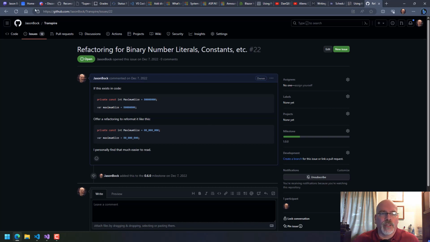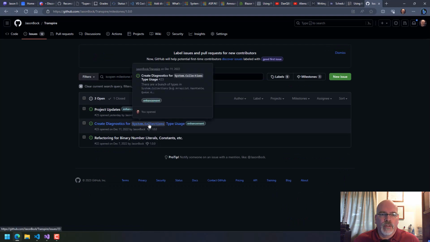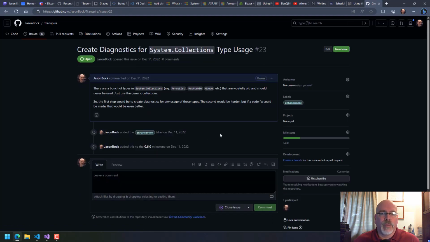But we're going to do this one, and then the other one is the System.Collections type. I thought maybe do a code fix for this, but that'd be really hard. But I want to do something to say if you're using any type within System.Collections, and using can be a whole bunch of things. Maybe you're newing one up. Maybe you're defining a type that has a property that has this, or an indexer that has this, which would be really not a good idea, but you could. Maybe a method has an argument or a return type of these things. Constructor has this as an argument.